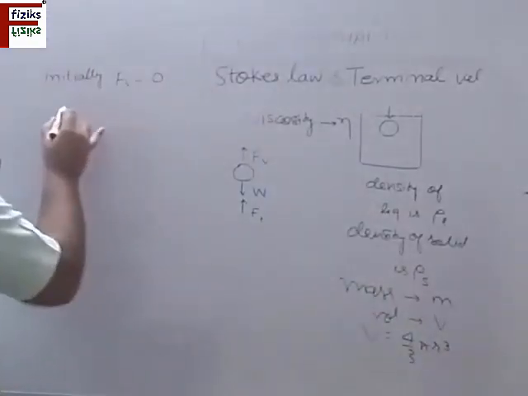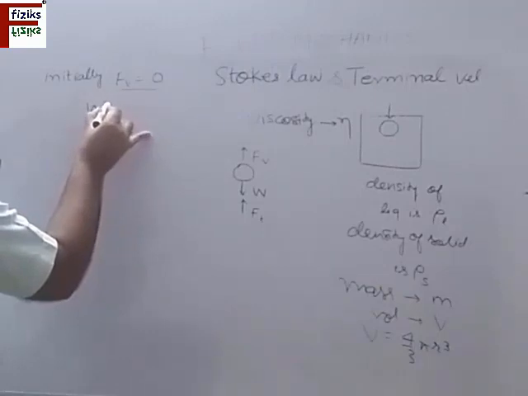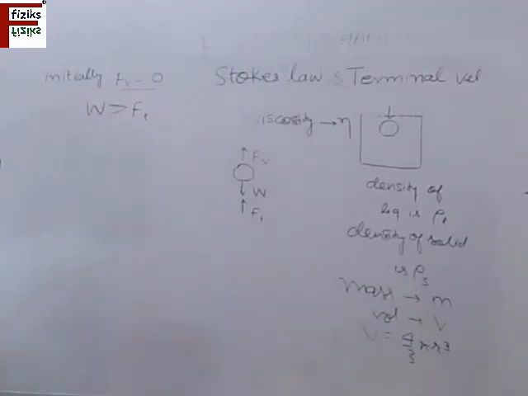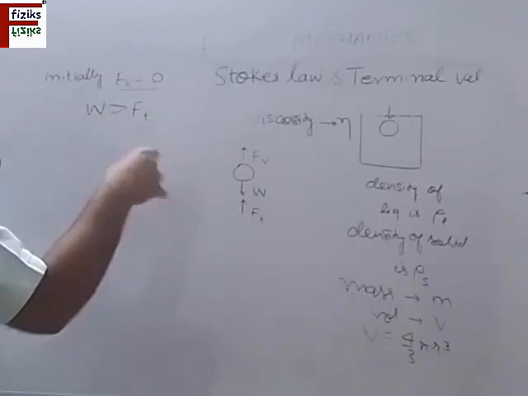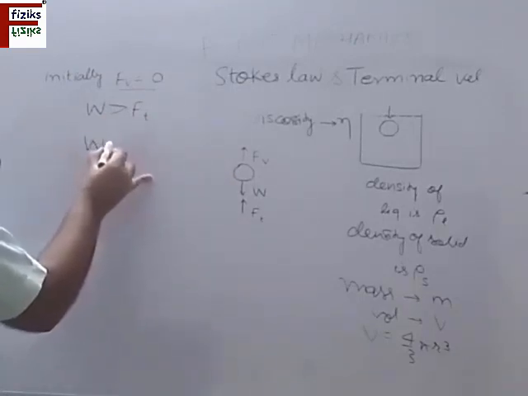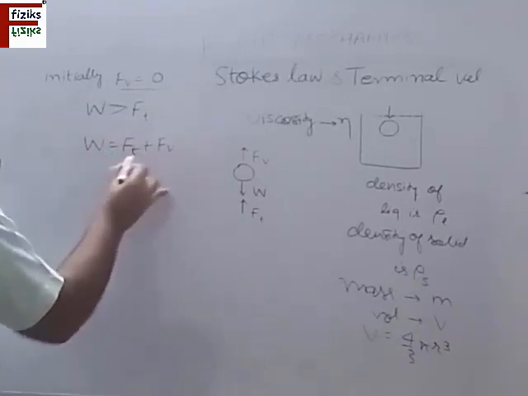So initially when this is 0, what happens? The weight of the body is more than the thrust force. As a result, it moves downward, and after some time the viscous drag increases to its maximum. So in this situation we can write W is Ft plus Fv.